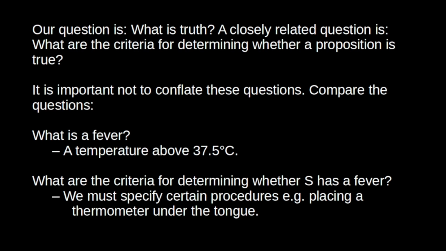Susan Haack, in her book Philosophy of Logics, has a very nice example that illustrates this distinction. Consider the question, what is a fever? Right? What is it to have a fever? When does a person count as having a fever? Well, a person has a fever just in case they have a temperature above the normal range, so above 37.5 degrees centigrade. We can then ask the additional question, what criteria do we use for determining whether somebody has a fever? Now, to answer this question, we would need to specify certain types of procedures. So things like placing a thermometer under the tongue. But these are different questions.